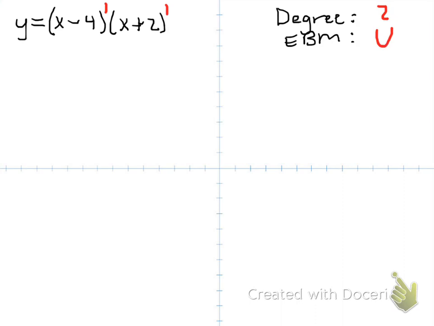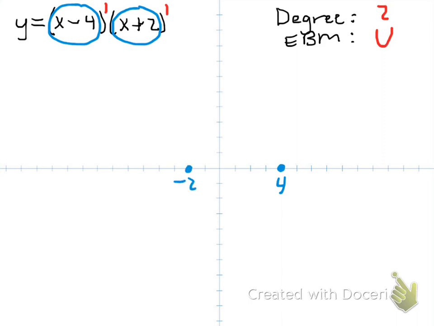So what we're going to do now is plot the zeros. So we see we have a factor of x minus 4, which means we have a 0 at 1, 2, 3, 4. We're going to plot that 0 on the x-axis. And then with the factor of x plus 2, that corresponds to a 0 of x equals negative 2.